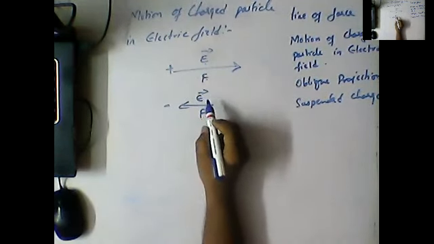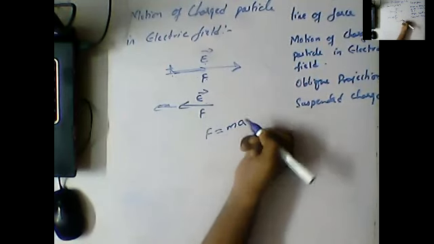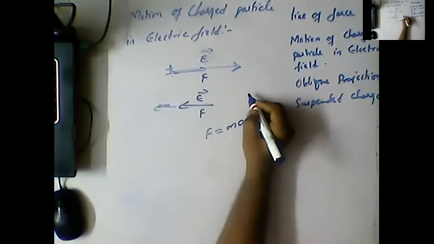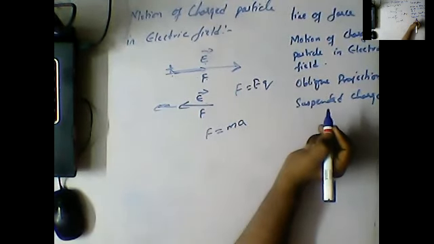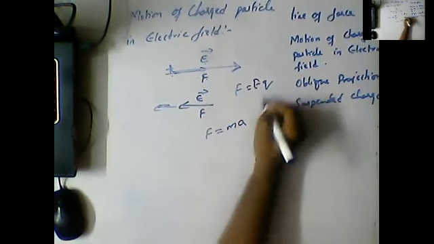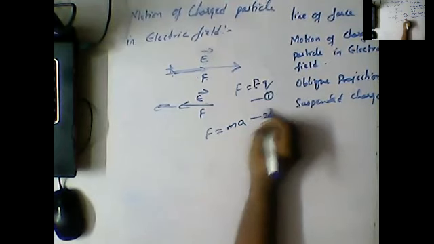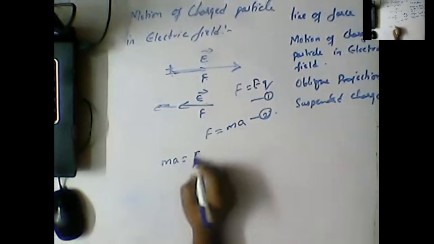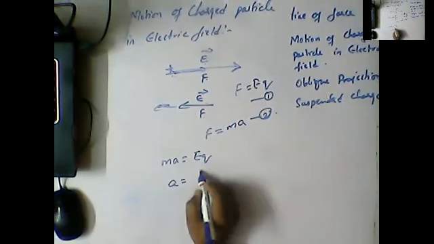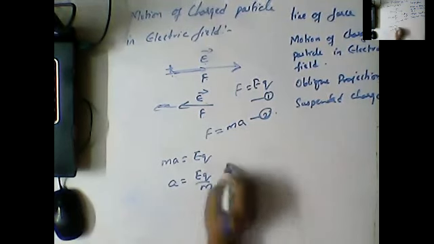The force produced by the electric field and this force are going to be the same. So I can write F is equal to E into Q. This is my first equation and this is my second one. From these two I can write m a is equal to E Q, or a is equal to E Q by m.